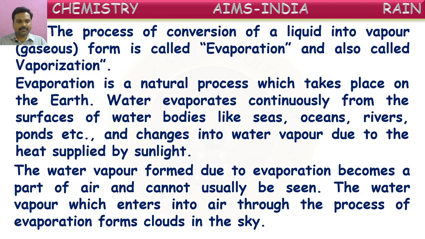The water vapor which enters into air through the process of evaporation forms clouds in the sky. Yes, we see many clouds in the sky. From where are these being formed? From this water vapor obtained from the water bodies. So the water vapor that came from the water bodies reaches the air and the sky and forms clouds. These clouds further cause rains, which we are going to learn. So these clouds are formed because of the evaporation of water from water bodies. Okay, children.